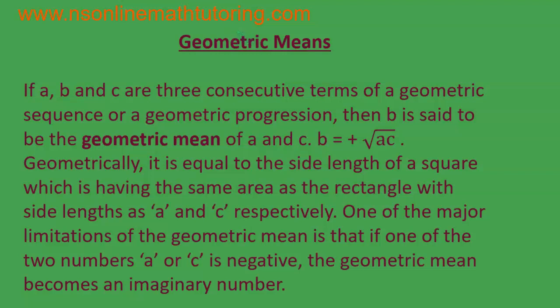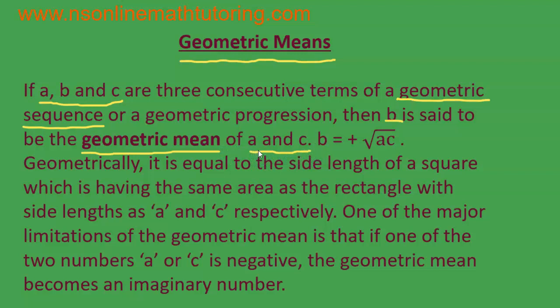Okay? So now today we will be learning about the geometric means. We have learnt about the arithmetic means when we were learning the arithmetic sequences, and this time we will be learning about the geometric means. What do we mean by this term geometric means? If A, B and C are three consecutive terms of a geometric sequence or a geometric progression, then B is said to be the geometric mean of A and C.